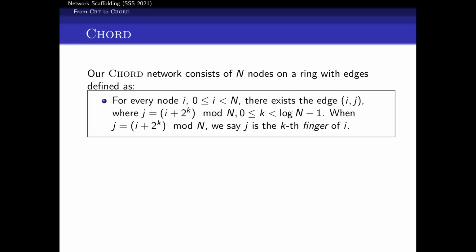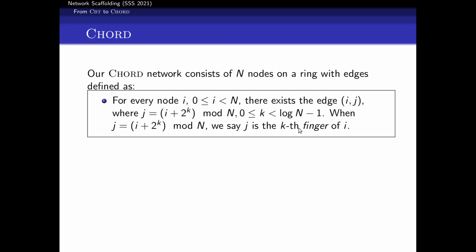So we're going to define, more specifically, here's how we're going to build our Chord network. Basically, the fingers are just defined as the node's ID i plus 2 to the k, for k from 0 to log n minus 1 exclusive. We'll call that link j the kth finger of i.